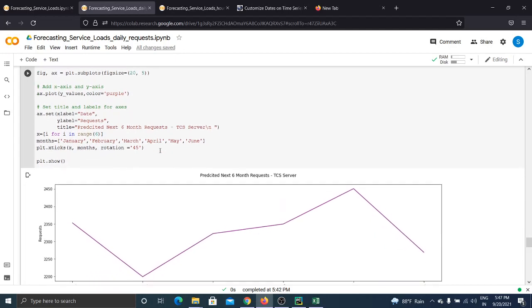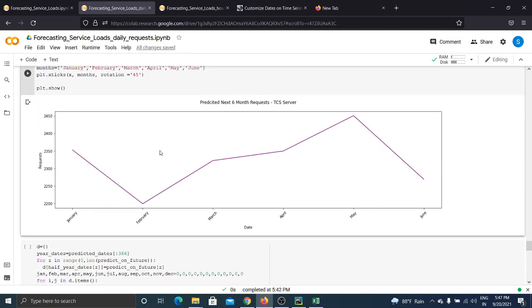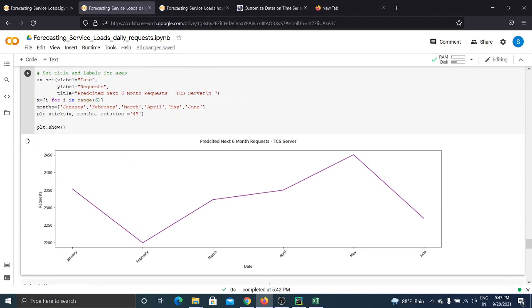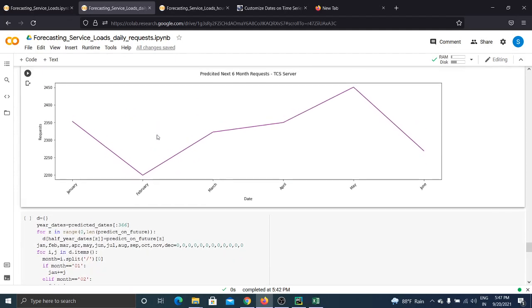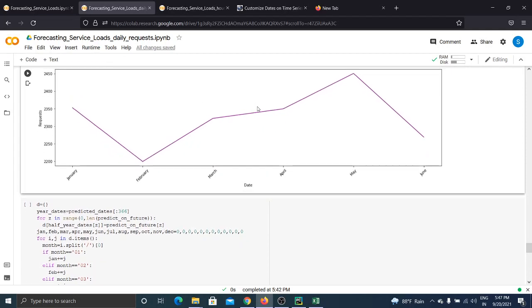Based on that, we will be predicting for the next 6 months. We have plotted this graph for the next 6 months: January, February, March, April, May and June. We can see here that a graph is beautifully plotted on a monthly basis, predicted monthly. This can be easily understood by a non-technical person.